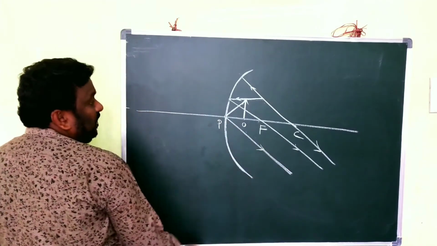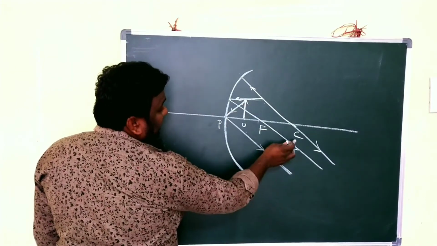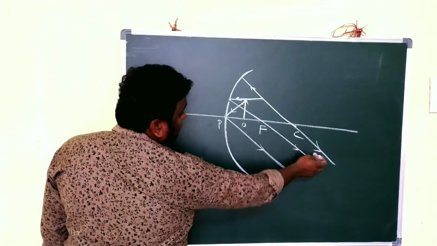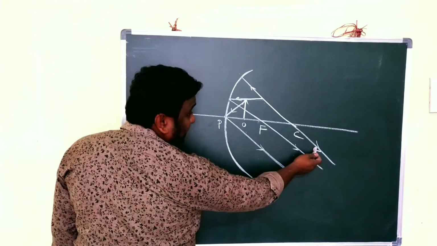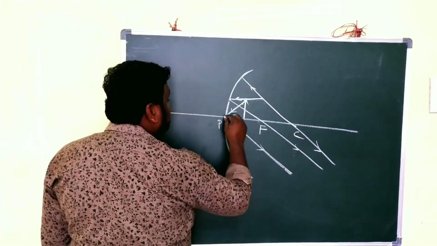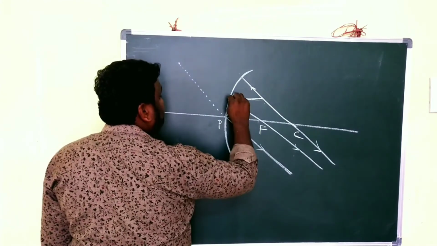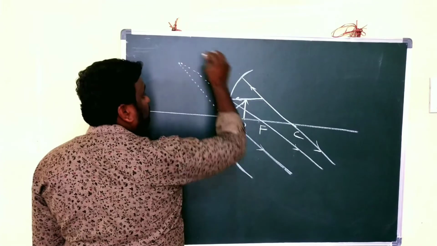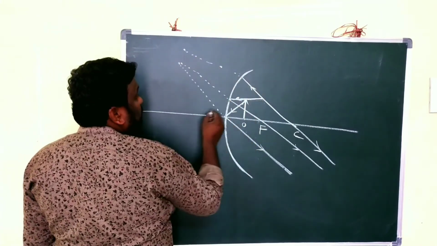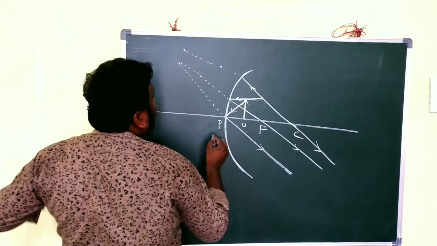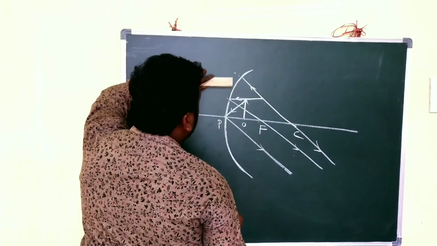Now children, you have to observe the arrow marks here. These are the incident rays, and these three are the reflected rays: reflected ray 1, reflected ray 2, reflected ray 3. Now these three reflected rays are going to be extended. So these rays are going to be extended like that. I will show clearly here now.